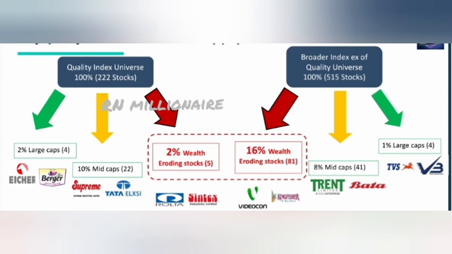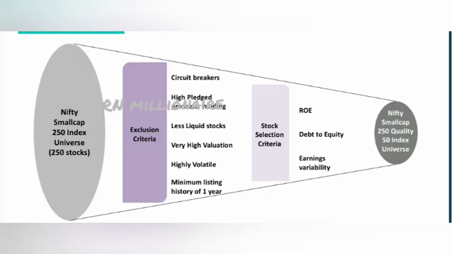But what happened to the investors? They lost their money. Whatever they invested, the entire thing was gone. All of them lost their investment. For example, if you invested 10,000 rupees in Syndex, you would have received nothing. You would have lost the 10,000 rupees. That is why DSP has brought the Nifty Smallcap 250 Quality 50 Index Fund.